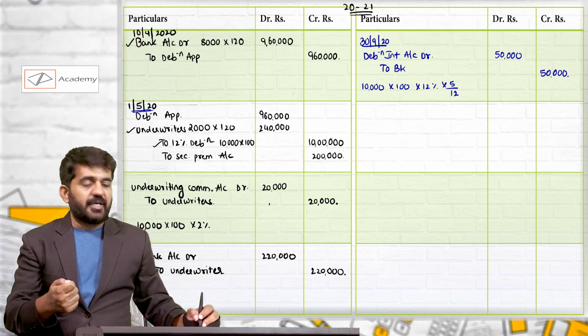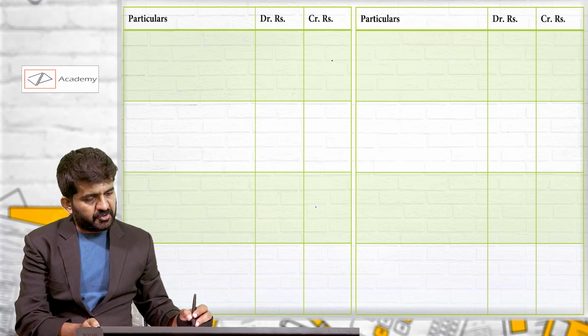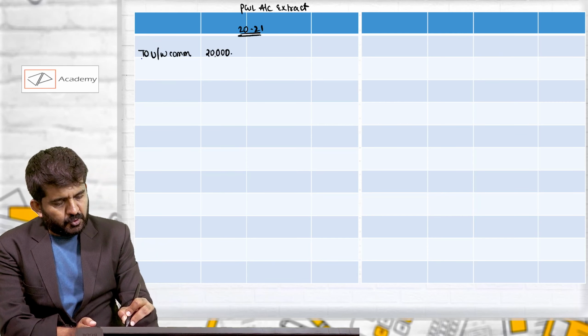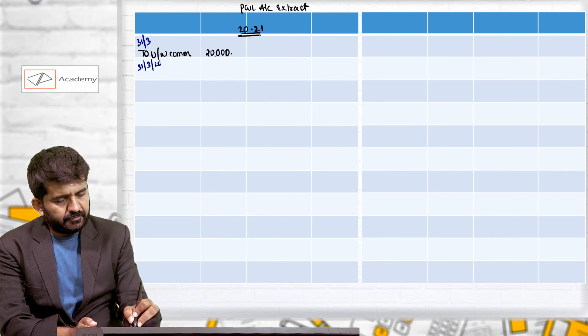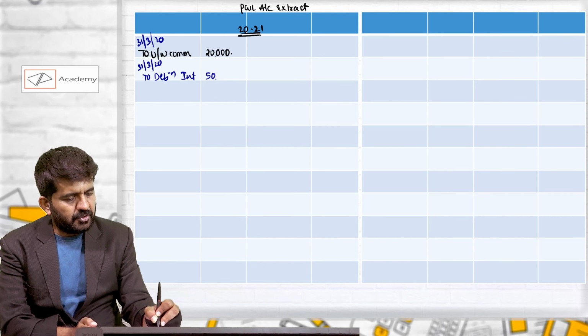This will be the journal entry. Debenture interest will be closed in P&L account on 31st March. This will be 31st March, to debenture interest. How much?